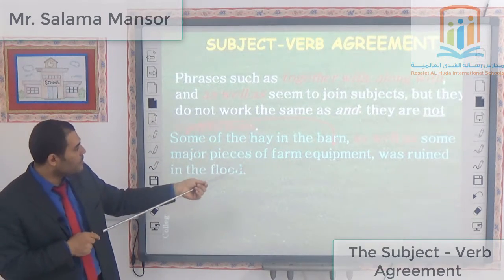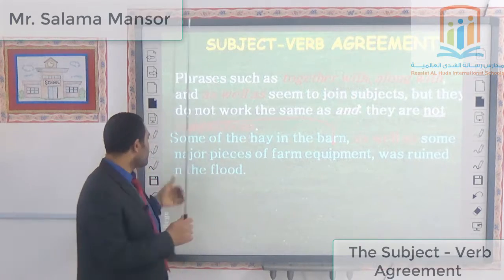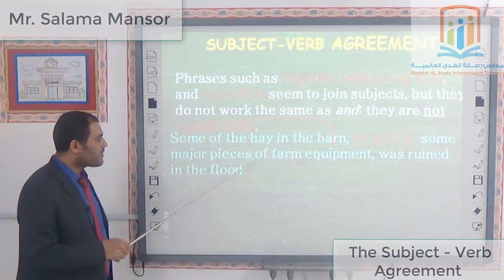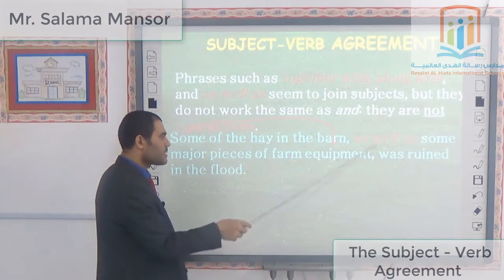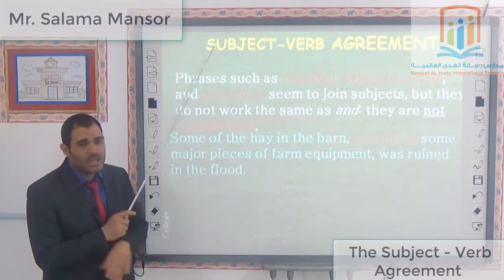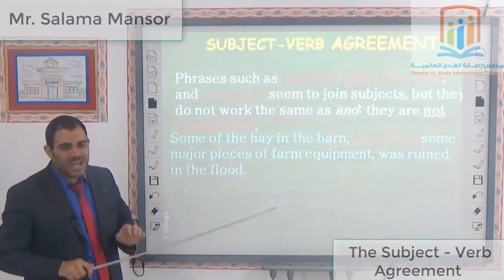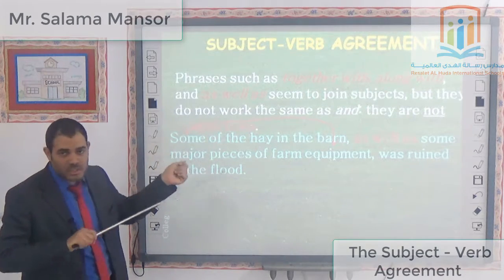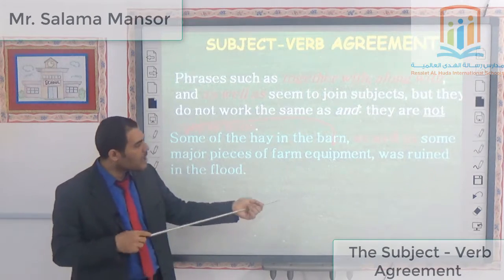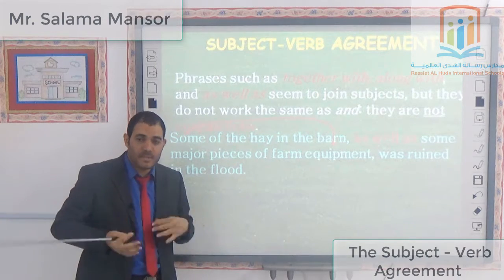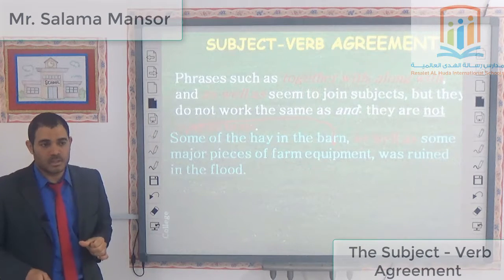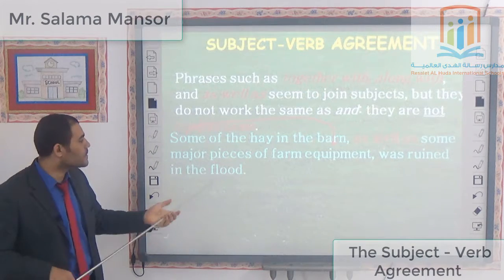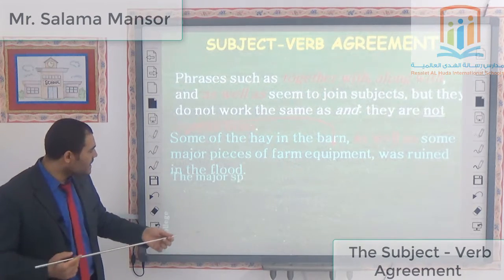"Some of the parents, as well as some major pieces of the farm equipment, was..." Yes, "was," because "as well as" isn't like the word "and," it's not a conjunction. You see? In this case, I must make the agreement between the verb and the first subject. Do you understand? That's it. Let's take another example.